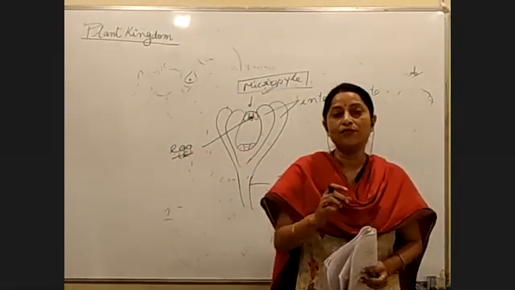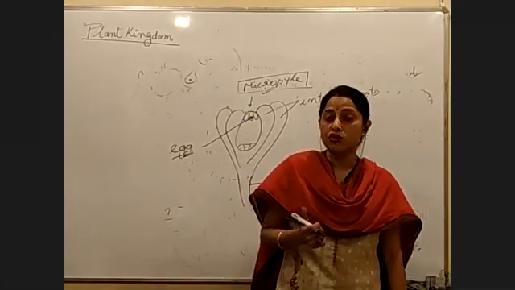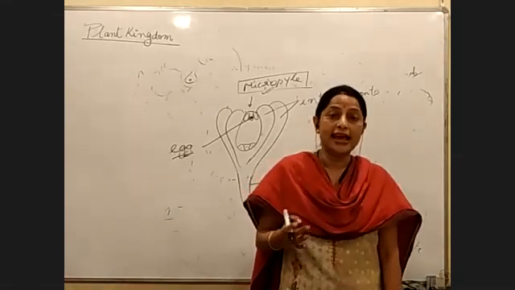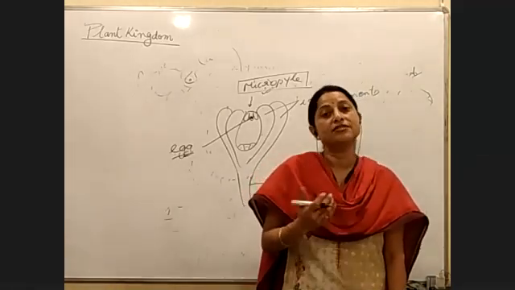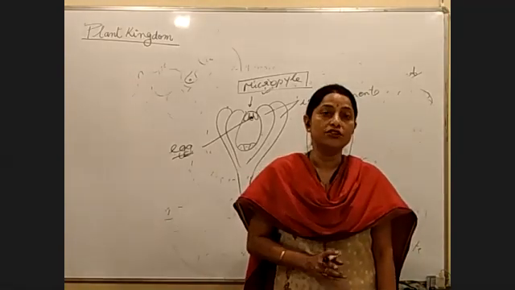Now, depending on the orientation and position of the ovule, accordingly we have different types of ovules: orthotropous, anatropous, hemitropous, campylotropous, amphitropous and so on. Six different types of ovules are present.